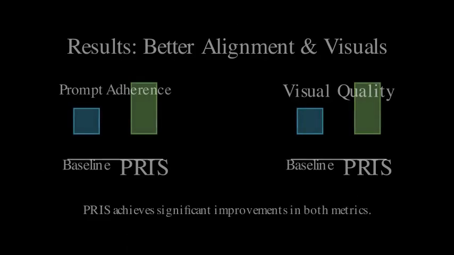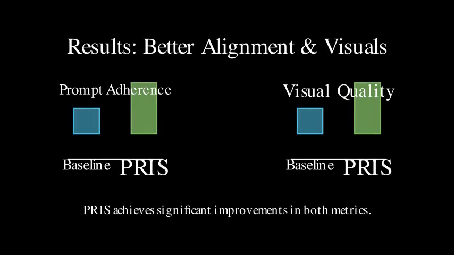The experiments demonstrate that PRIS significantly improves both prompt adherence and visual quality compared to simply scaling the visual generation model. By jointly scaling the prompt and the visuals, PRIS unlocks the full potential of scaling laws. This is a crucial step towards building truly intelligent text-to-visual systems that understand and execute user intent with high fidelity. Furthermore, the paper introduces a new benchmark for evaluating verifiers specifically in the context of inference time scaling. This will accelerate research in this area and allow us to develop even more sophisticated prompt redesign techniques.